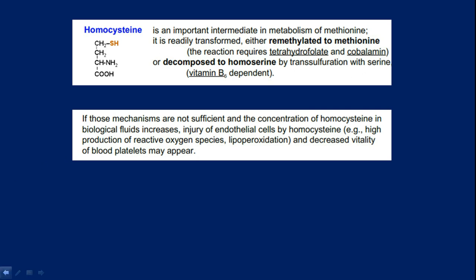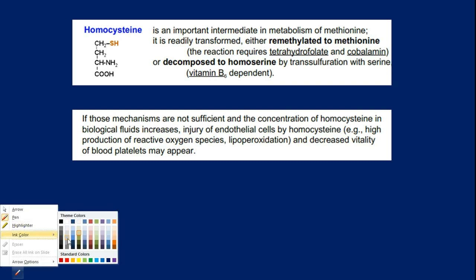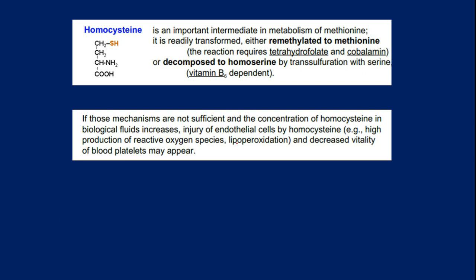If clearance is not possible, the homocysteine in biological fluid increases, and that quite often leads to injury of the endothelial cells because of the high concentration.